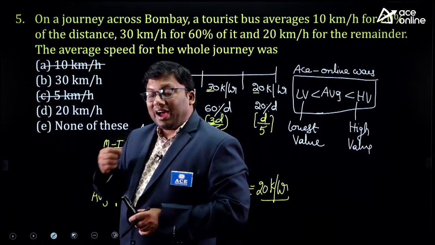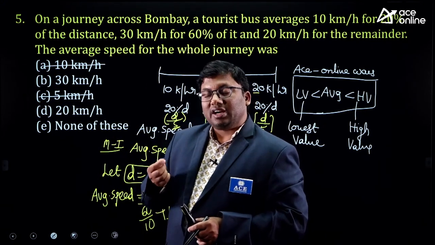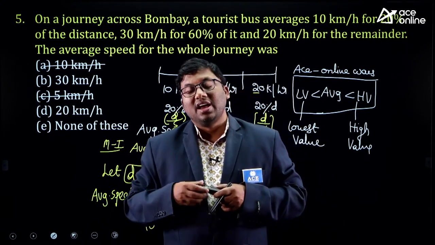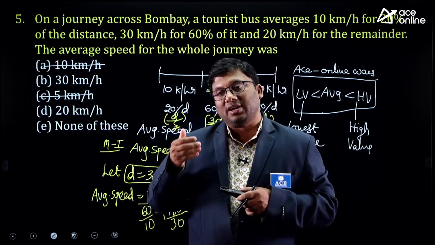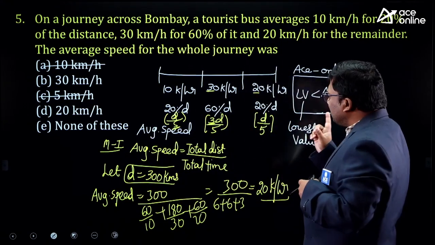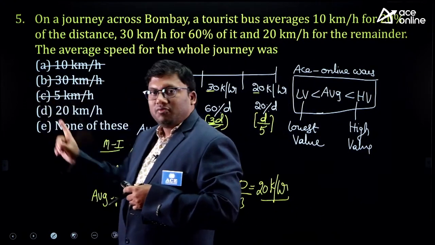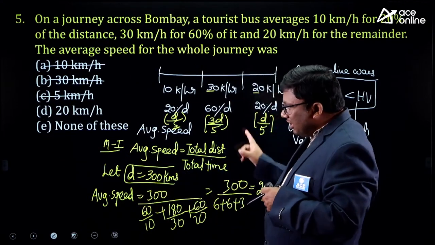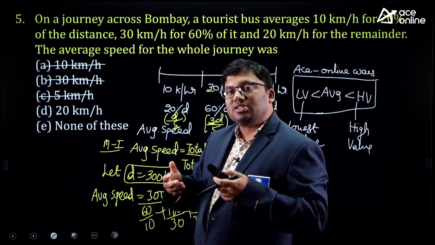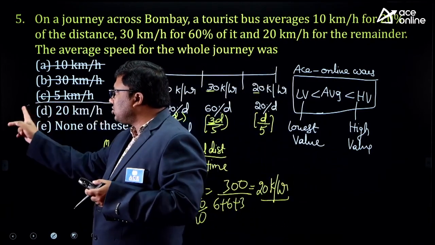This is also clear. Examiner psychology: the examiner is writing good, intellectual questions, and the person solving that paper shows intelligence by solving them in the smartest way. Average is less than the highest value, less than 30, so these options are eliminated. If the examiner had given answer options lying between 10 and 30, this method would have been the best. He gave such stupid answer options.